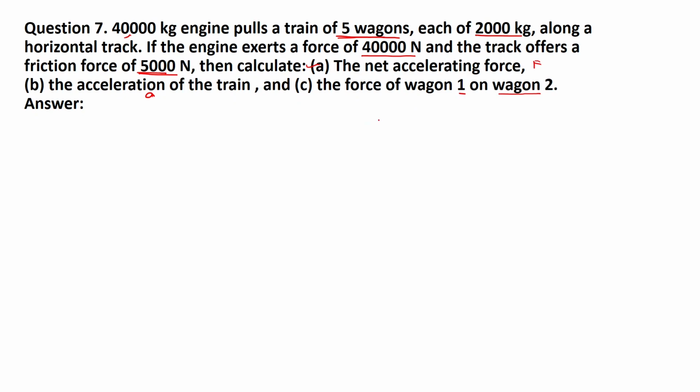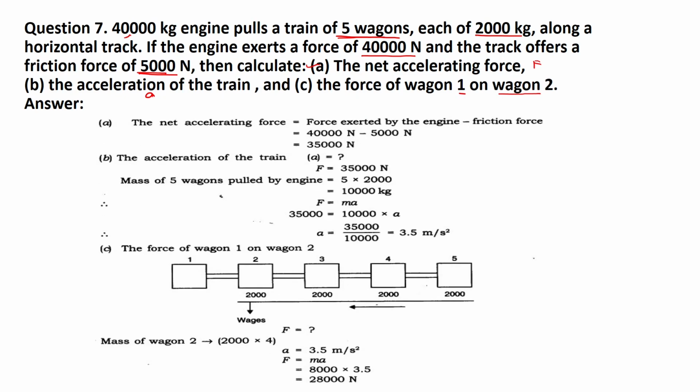Let's find the answer of this question. Here the net accelerating force is the force exerted by the engine. Suppose it is in this direction, and the force of friction will be in the opposite direction. So we have to take subtraction, this is F1 and this is F2.